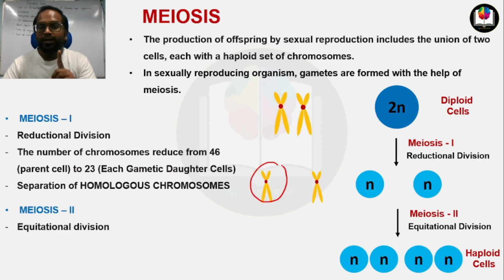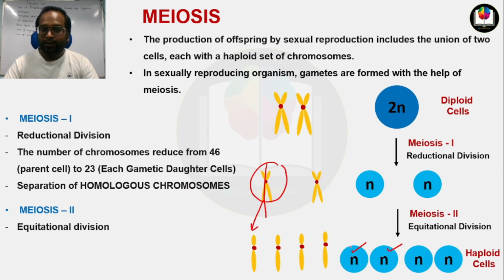This single chromosome will be equally divided into two, and one will enter into this cell and another will enter into this one. From here, one chromatid will enter into this cell, another chromatid will enter into this cell, and similarly for this chromosome.